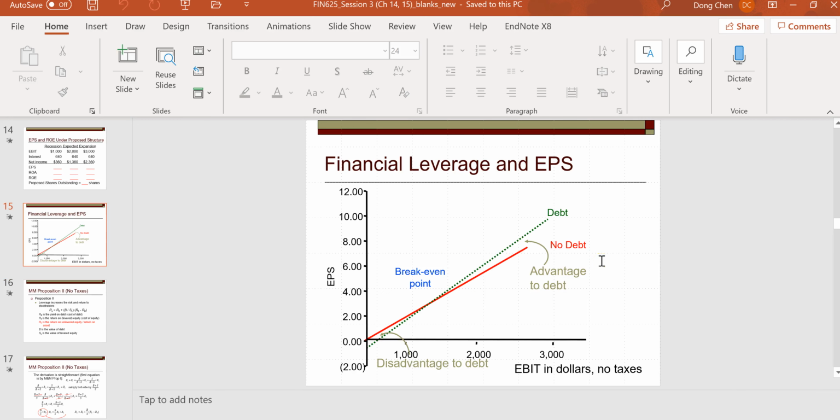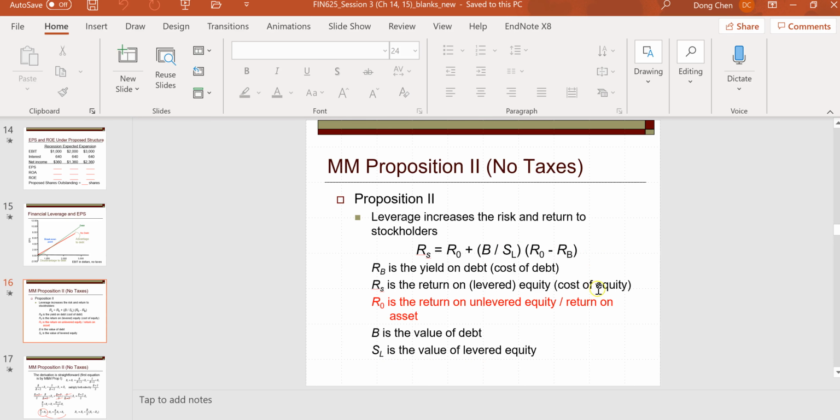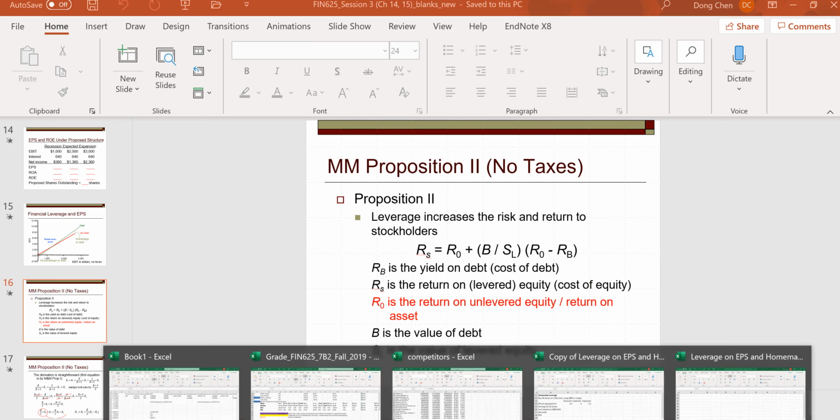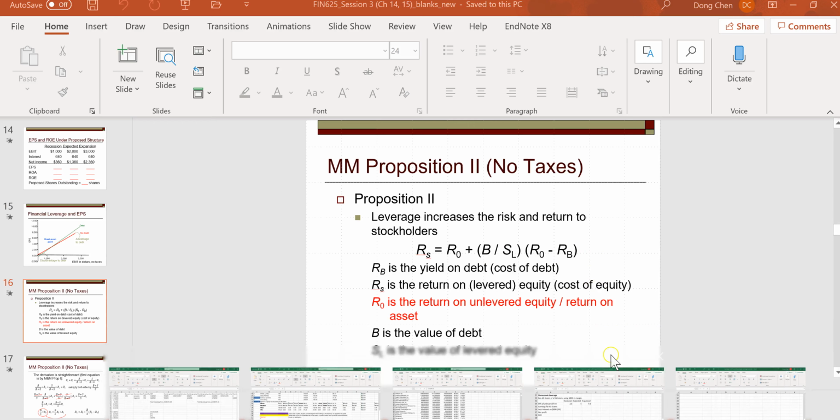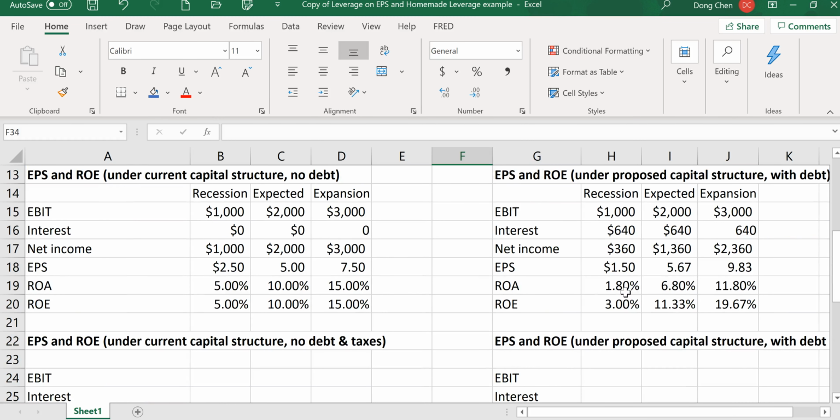That's consistent with the observation we made using the example in class, such as the return on equity becoming more volatile when we introduce debt in the firm's capital structure.